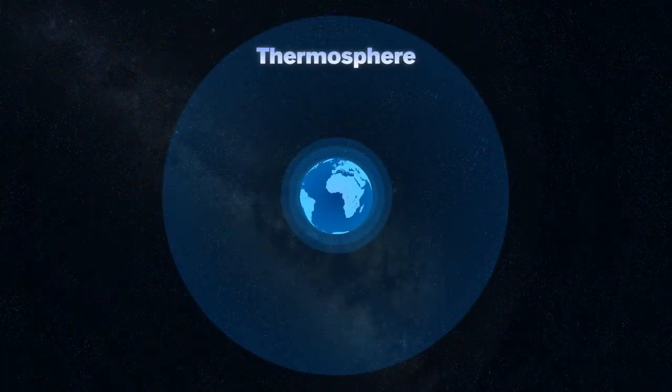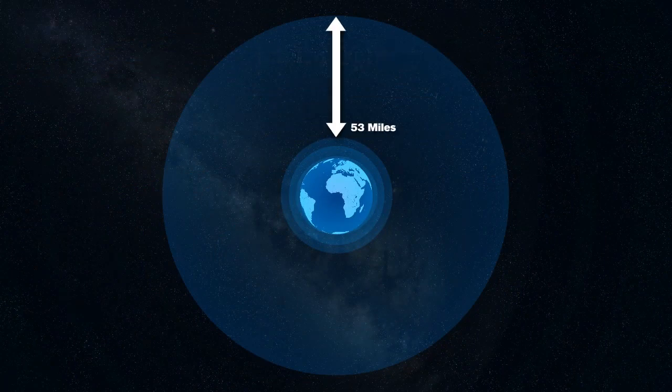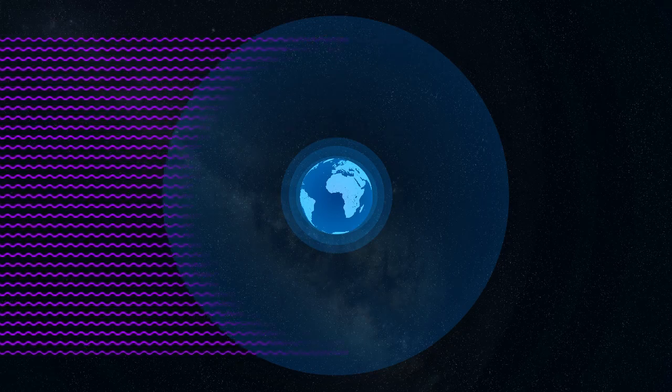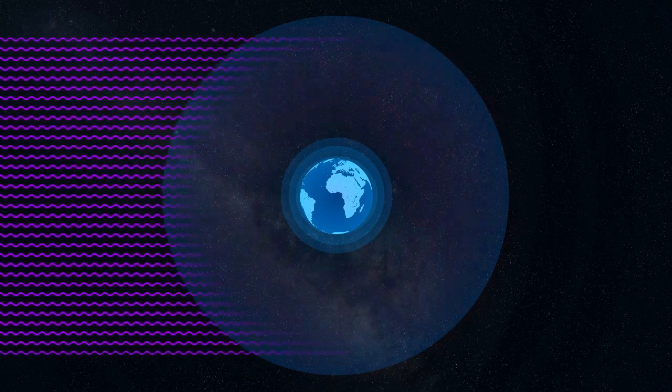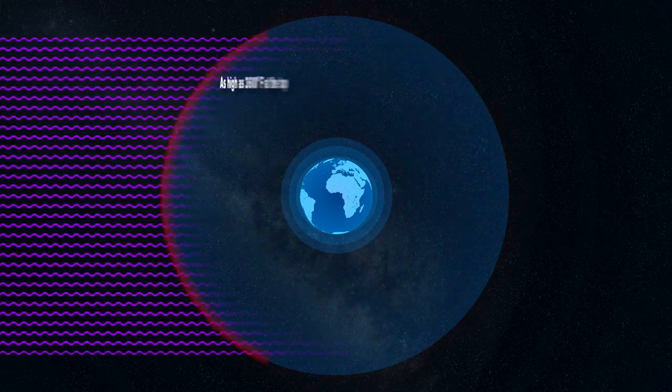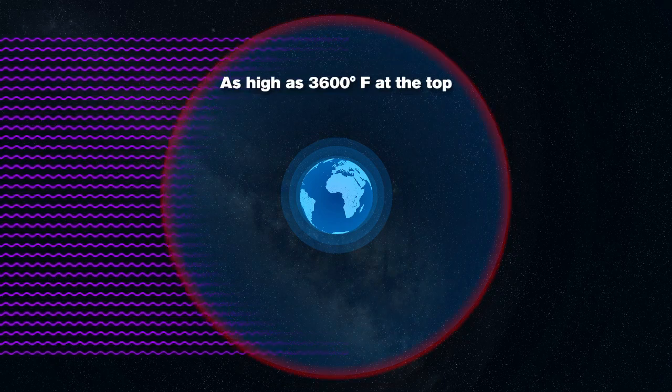The Thermosphere is next and extends from 53 miles up to 375 miles above the Earth. Being one of the outermost layers, the air here gets bombarded with ultraviolet and X-ray radiation from the sun, which, in turn, causes a large temperature increase, as high as 3,600 degrees Fahrenheit at the top.